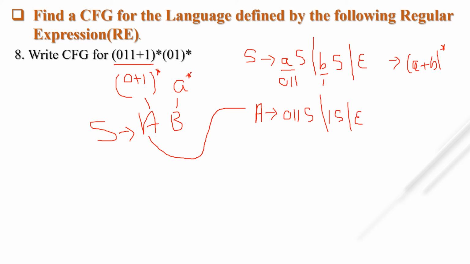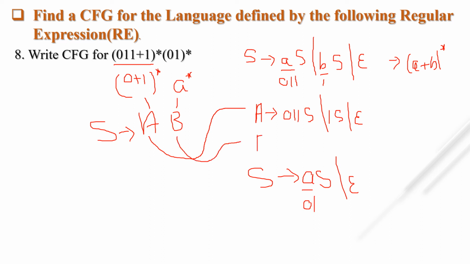Now what is a context free grammar for A star? For A star, we have to write S tends to AS and null. So simply instead of A, you have to write only 01. Suppose I am taking B for 01. So what is the CFG?